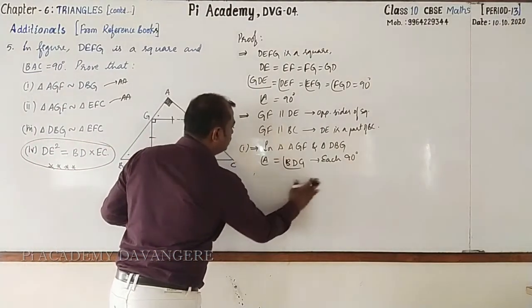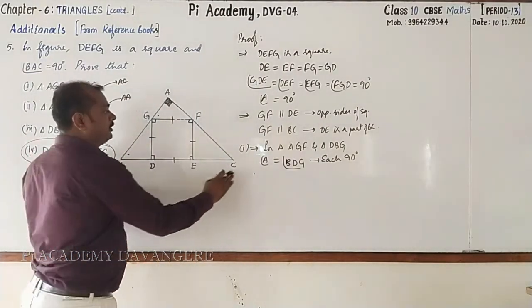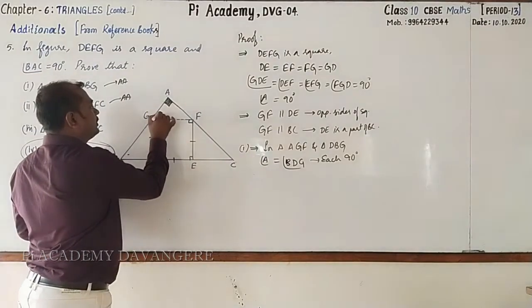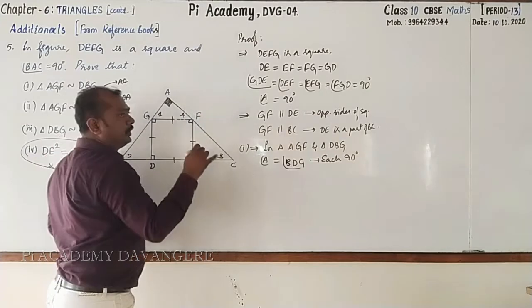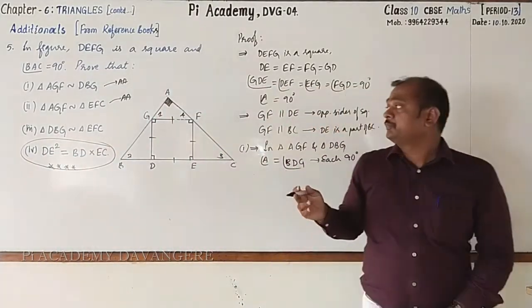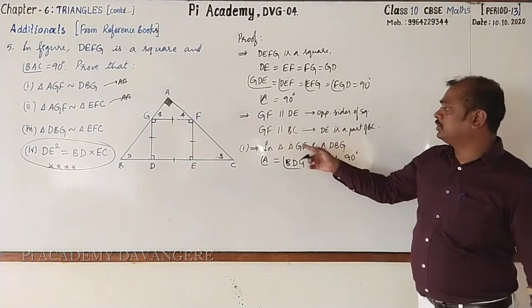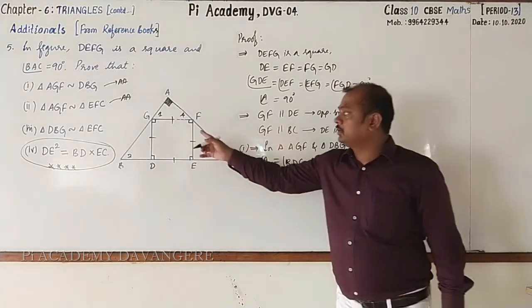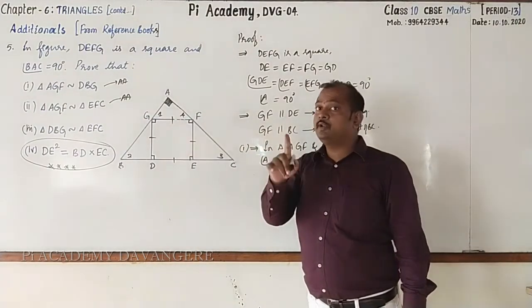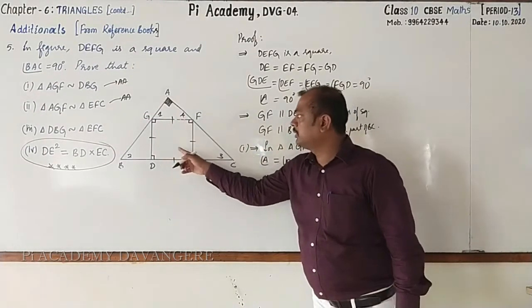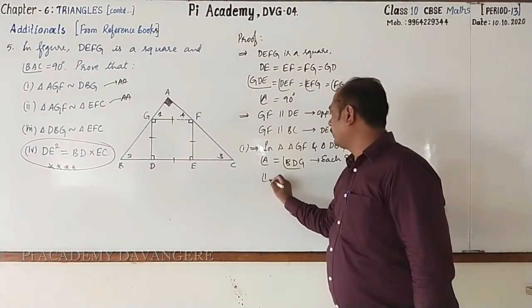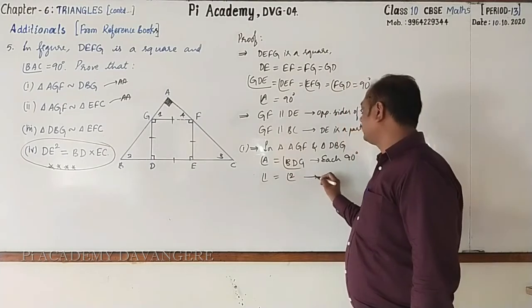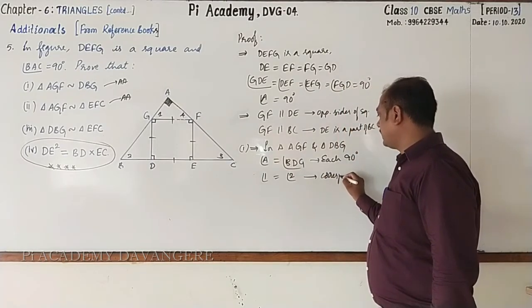If you are confused, then I'll go for numbering. Angle 1, angle 2, angle 3, angle 4. When you number the angles, without fail you have to draw the figures and show the numbers which represent the angles. Then here I write angle 1 equal to angle 2. The reason is corresponding angles.